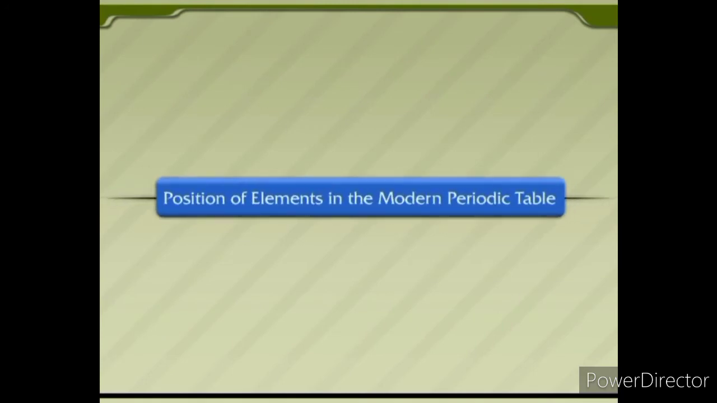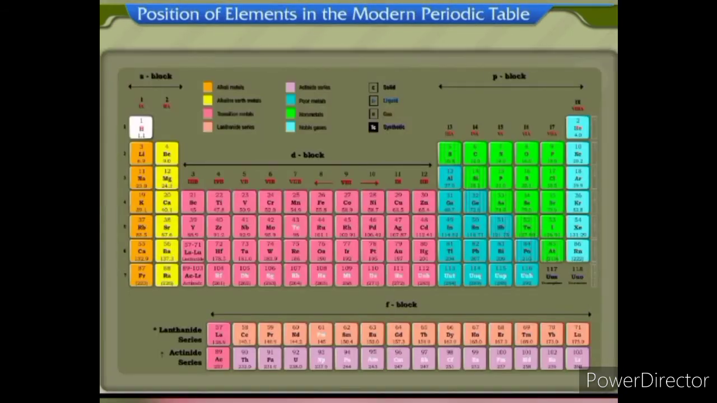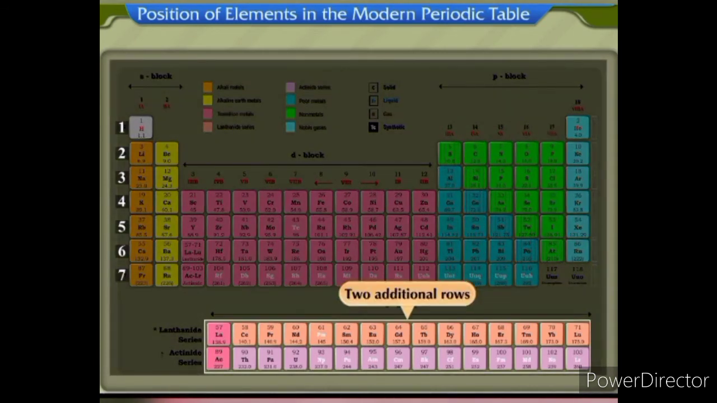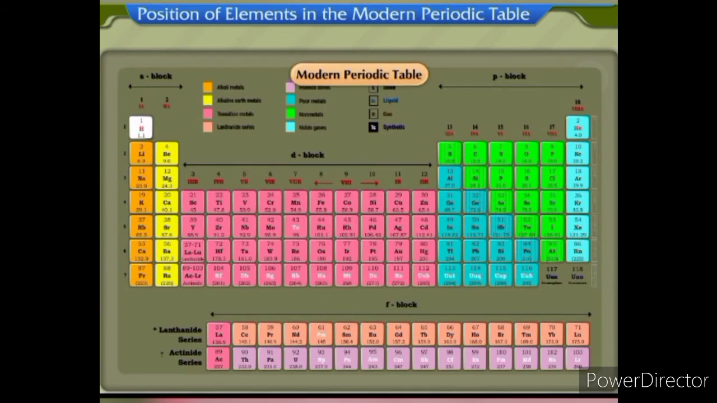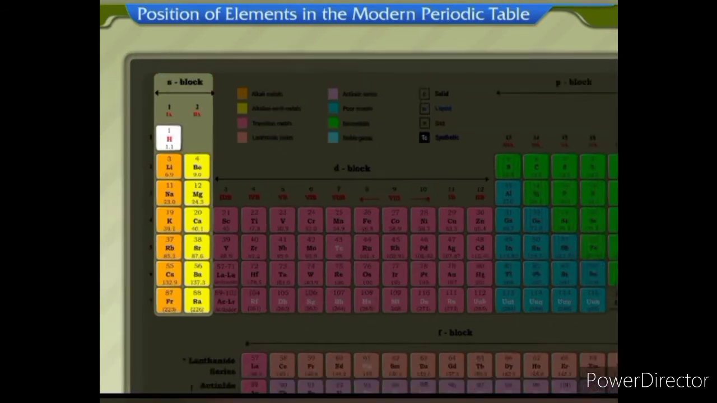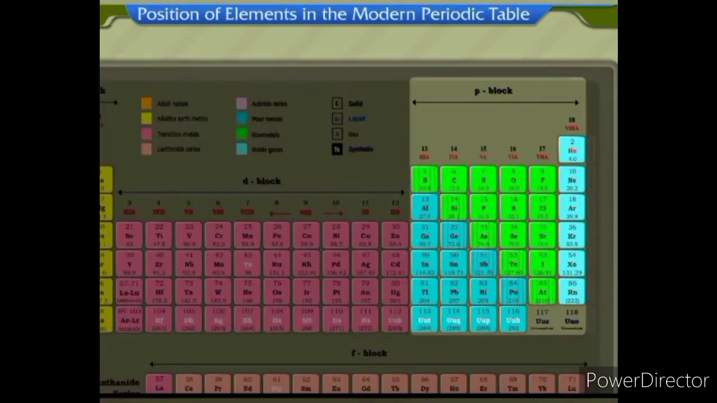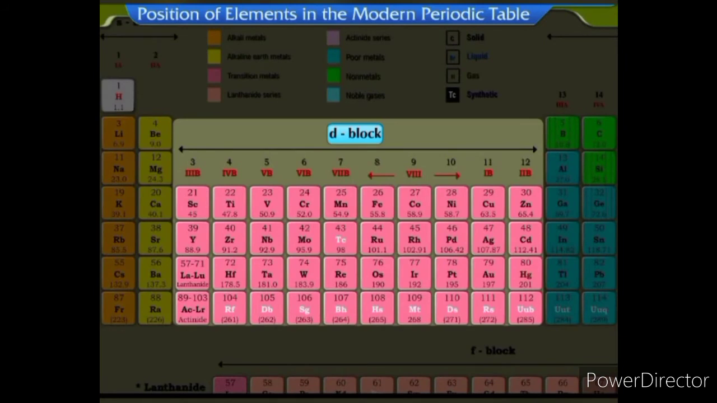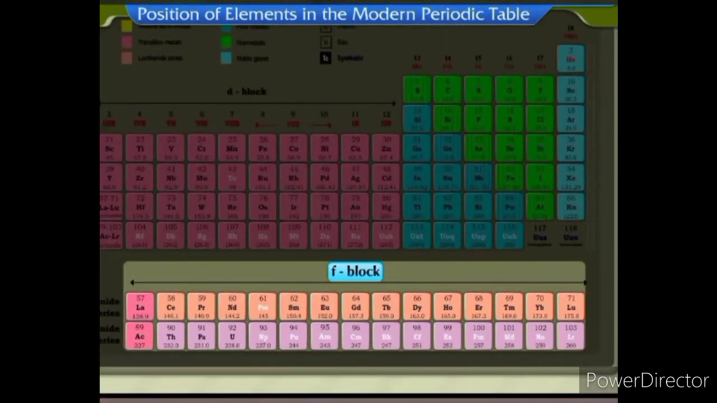Position of elements in the modern periodic table. The modern periodic table contains 7 horizontal rows called periods and 18 vertical columns called groups. Apart from the 7 rows, there are 2 additional rows placed separately at the bottom of the table. The entire table is divided into 4 blocks: S block, P block, D block, and F block.